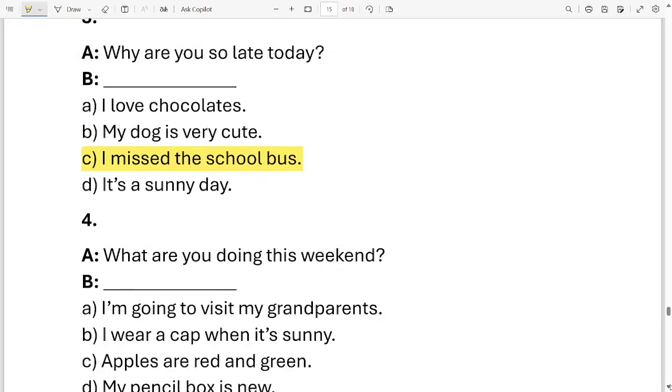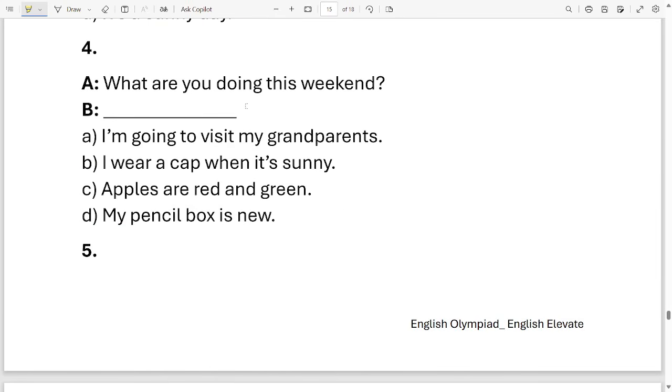Okay. Question number 4. What are you doing this weekend? This is a dialogue of A. What will B say? These are your options. I'm going to visit my grandparents. I wear a cap when it's sunny. Apples are red and green. My pencil box is new. These are the 4 options. Which one should be the dialogue of B out of these 4 options? It is option A. B will say, I'm going to visit my grandparents.